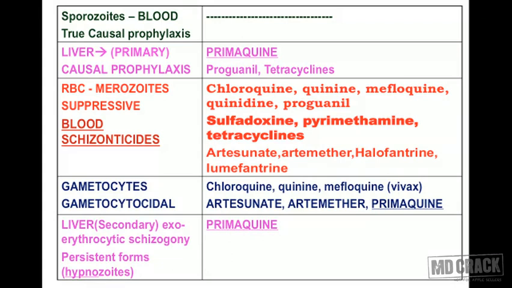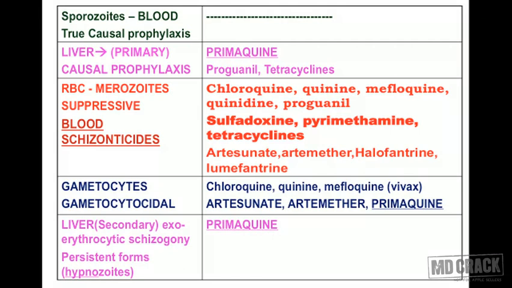Look at the slide. Now we move on to the next stage, and the third row is describing the RBC stage. And in the RBCs, you have those merozoites which are going to be liberated, and this is going to produce the clinical attack. So, if you are going to act on this stage, you are going to prevent the fever.